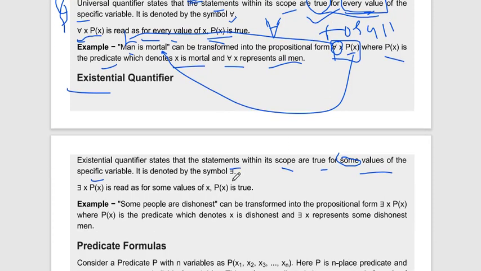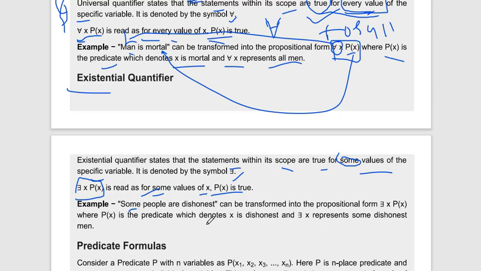It is denoted by the mirrored E and read as "for some value." The symbol of the existential quantifier is read as: for some value of x, the predicate of x is true.